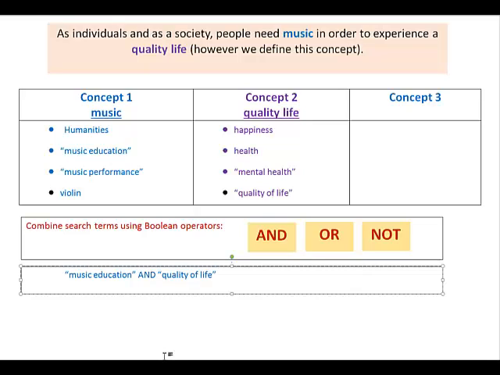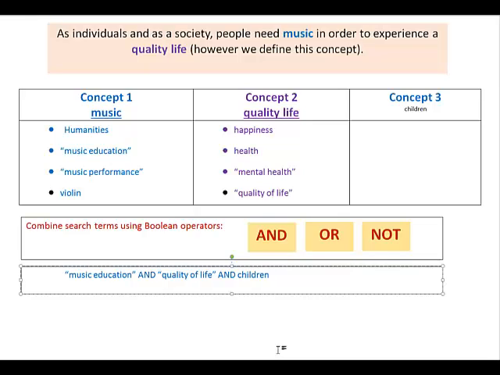Now when I tried this search in our article database, Academic Search Complete, I found that there were a lot of articles about children, there were a lot of articles about senior citizens, so that made me think of something I hadn't thought of originally, a third concept that I could add, children. So I could look for articles about music education and quality of life and children, or adults, or senior citizens, or whatever I chose.